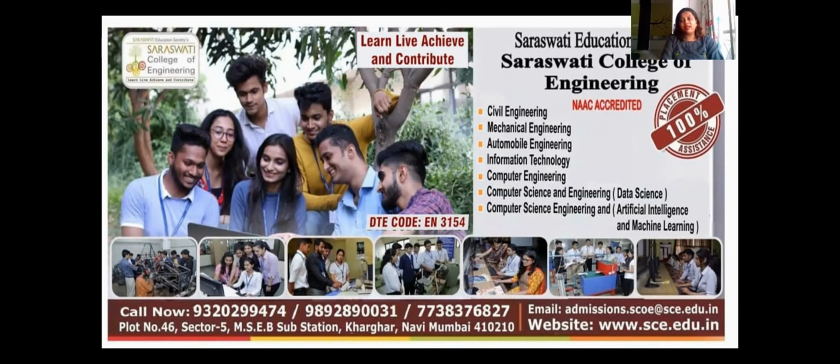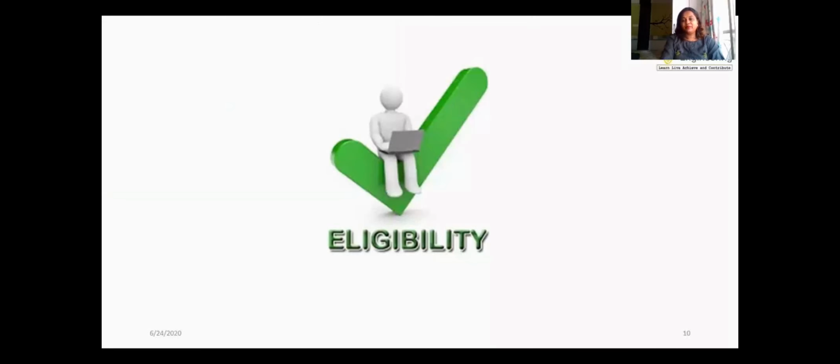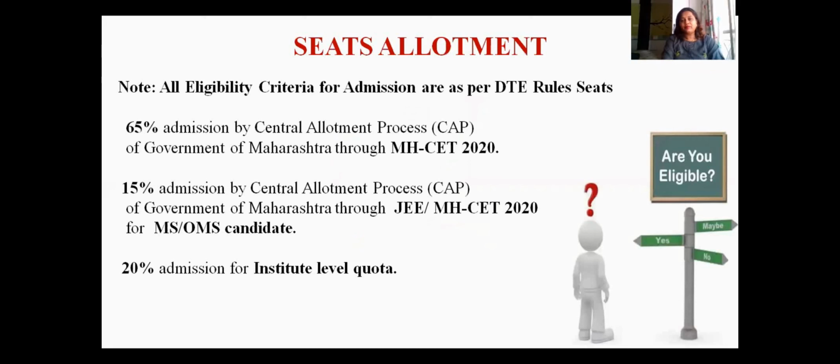Now, how the admission process was done up till the year 2019. Before that, we should know what the eligibility or requirement is for a student to take admission for engineering, and how the seat allotment is done, that is, how the admission seats are allotted to the students.